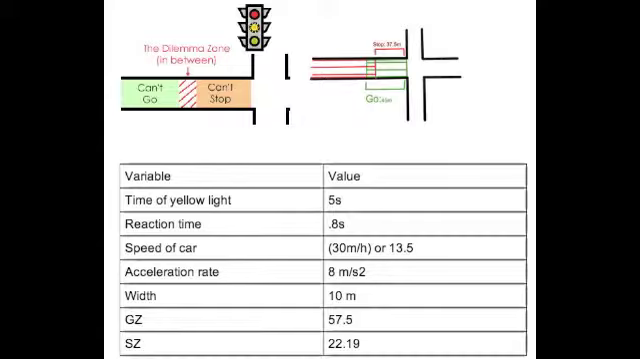The speed of the car is safe too, not too slow where you would always be stuck at the red light, but not above the legal speed limit. The higher the acceleration, the easier it is to brake. The width of the road is more than enough for one car length. And finally, the go zone is greater than the stop zone with no dilemma zone, an area where it's unsafe to stop and go.